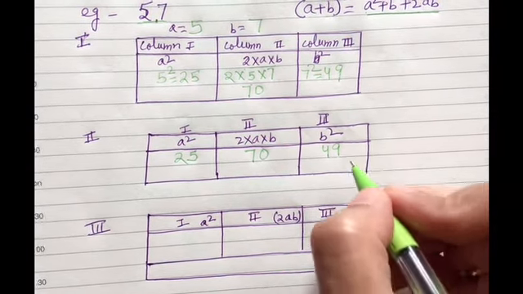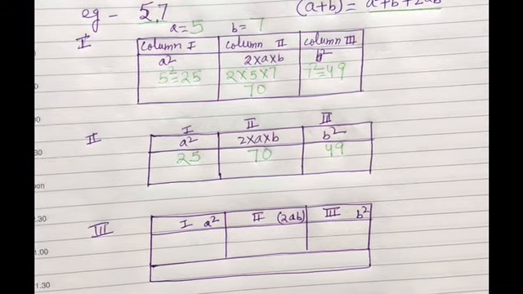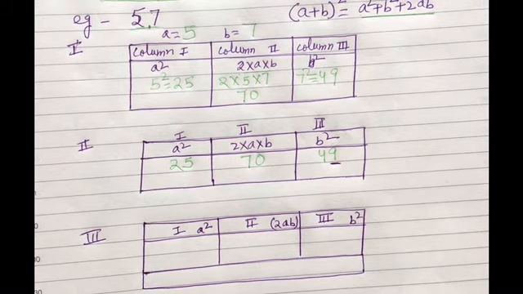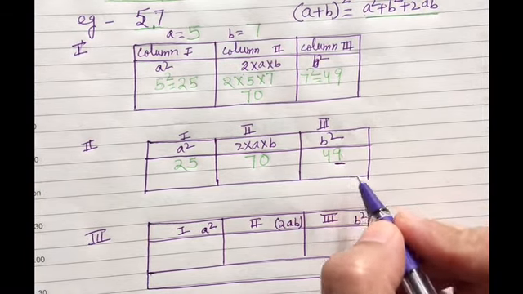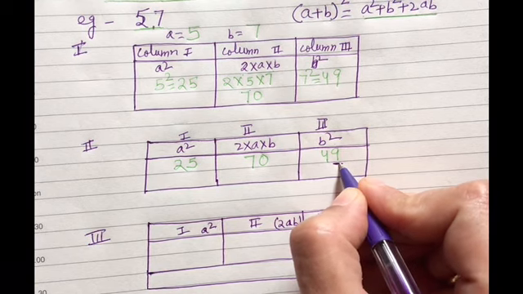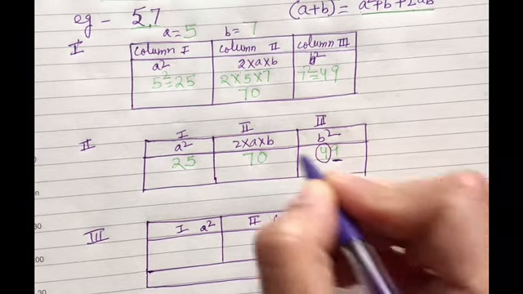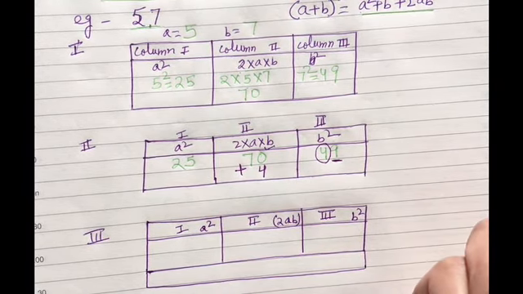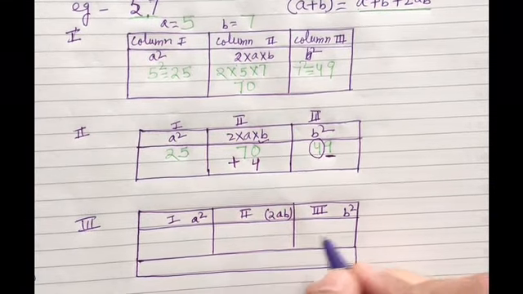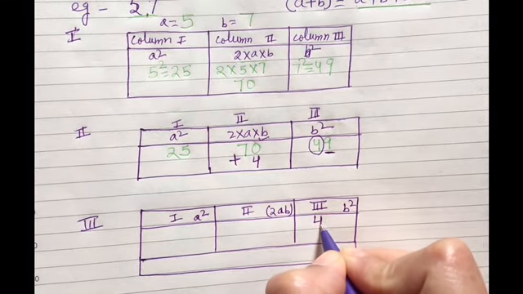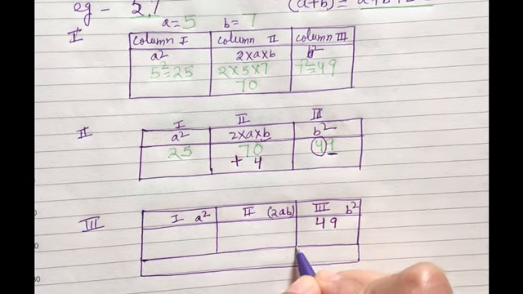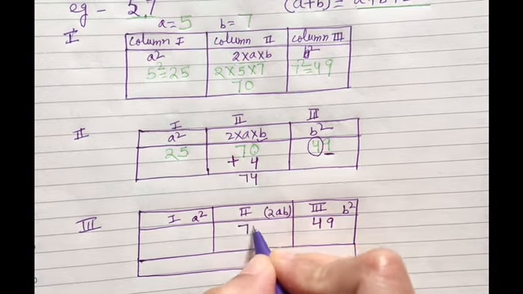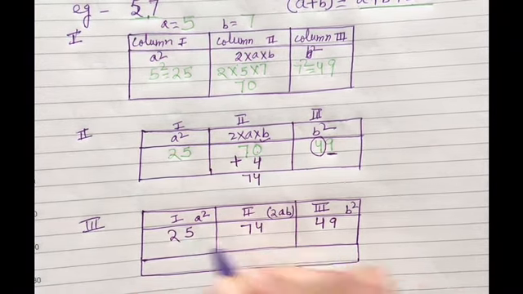The next thing we are going to do is underline the unit digit of b square. We are going to start in this method from column 3, which is b square. Underline it. We keep it the same, and this 4 is going to be added to 70. What will we get? Here 49, which is the same. Here 70 plus 4 is 74. So, 74 and 25.